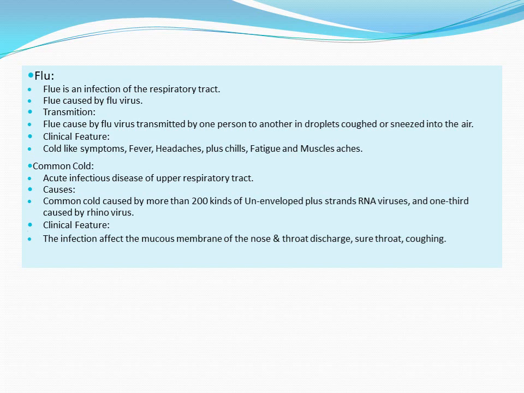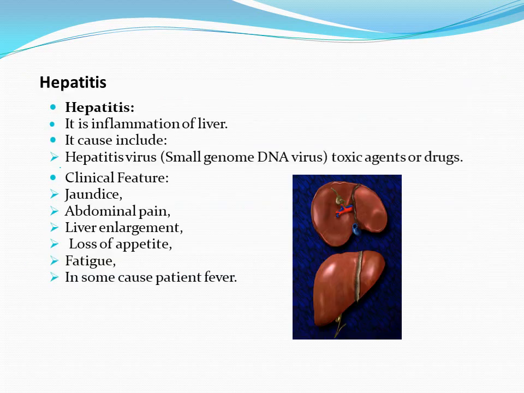muscle ache. Common cold. It is an acute infectious disease of the upper respiratory tract. The cause of common cold is more than 200 kinds of enveloped positive-strand RNA viruses, and one third is caused by rhinovirus. Clinical features of common cold: the infection affects the mucous membrane of the nose and throat, therefore there is discharge from the nose, sore throat, it means itching in the throat, and coughing. These are the symptoms of cold.